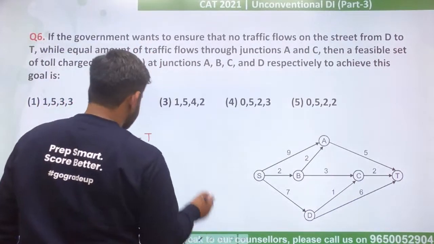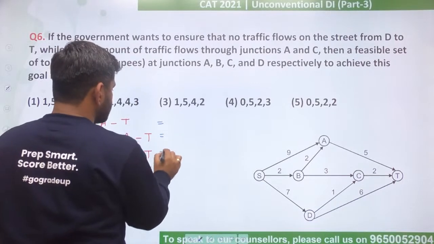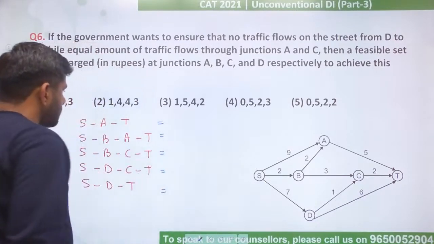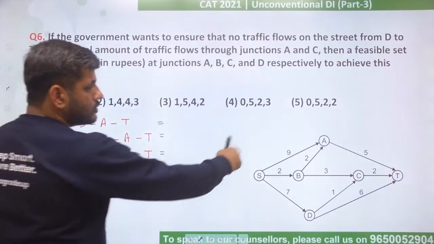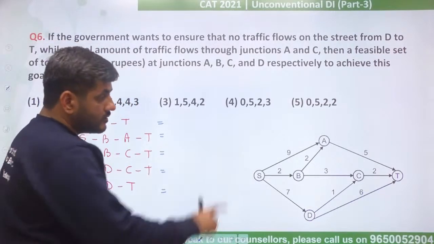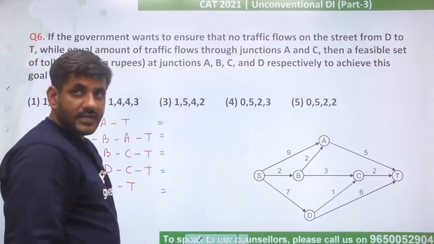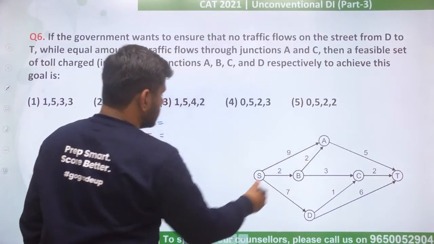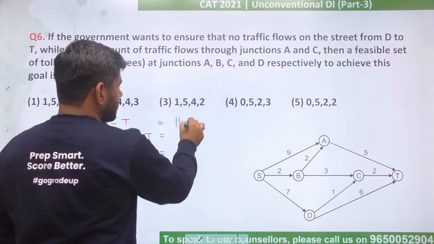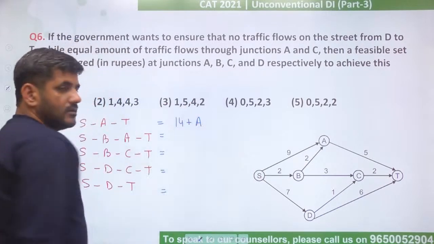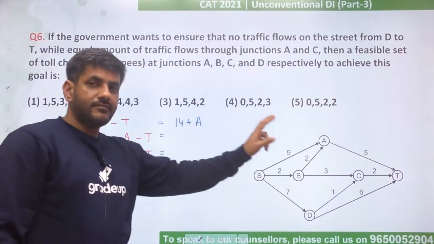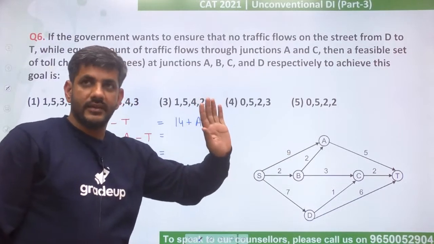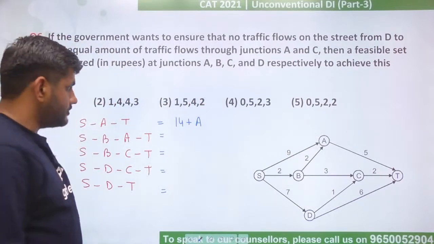Let's see what is the cost of these paths. अब मैं वो भी यहां लिख देता हूं। For SAT, S to A the fuel cost is 9. From A to T the fuel cost is 5. 9 plus 5 makes it 14 plus the toll at A. So can I say it will be 14 plus A? Here A is representing the toll charged at A. So it will be 14 plus A.